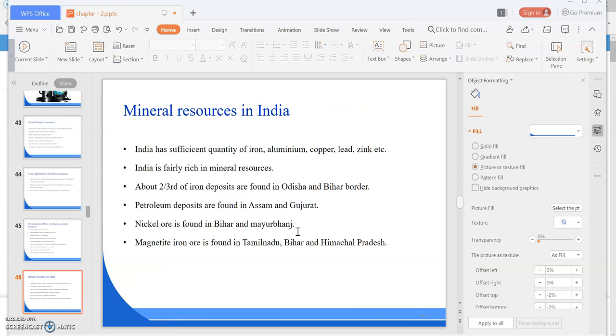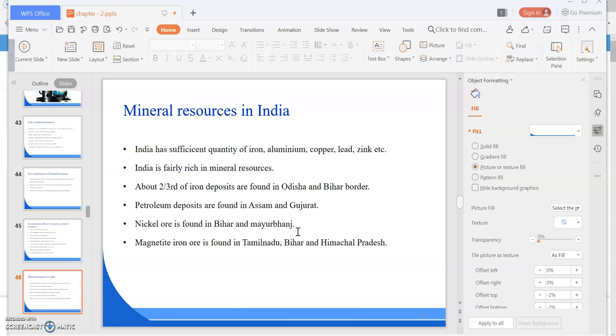Next are the mineral resources in India. India has sufficient quantities of iron, aluminium, copper, lead, zinc, etc. So India is fairly rich in mineral resources. We have various types of mineral resources in our country, but there is a problem, because we are misusing them, and after some years they will finish. The stock will finish, and we are going to face a lot of problems in future.